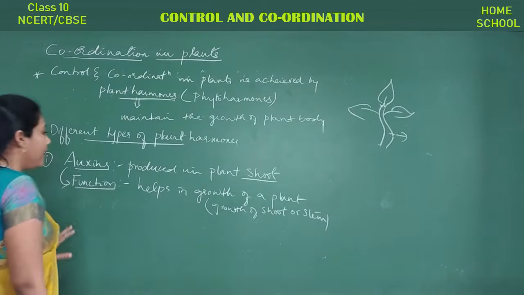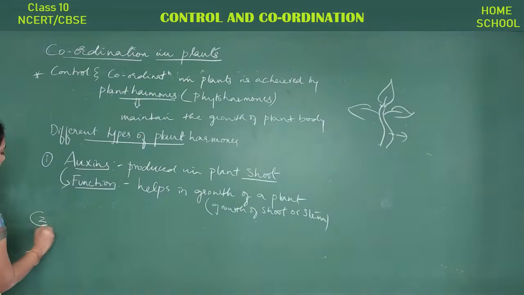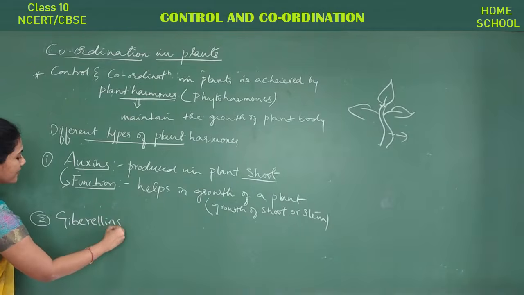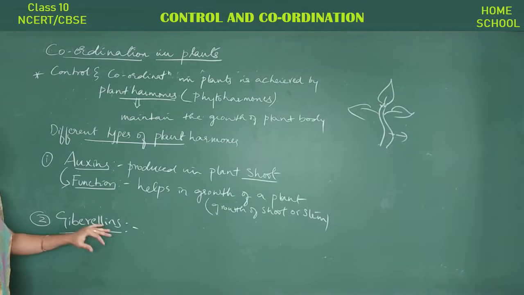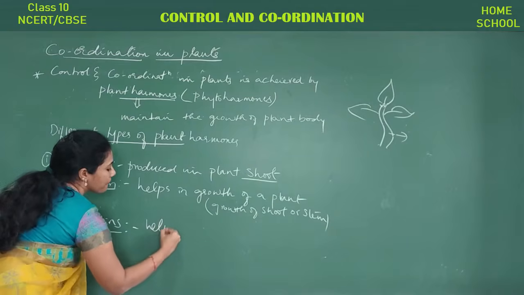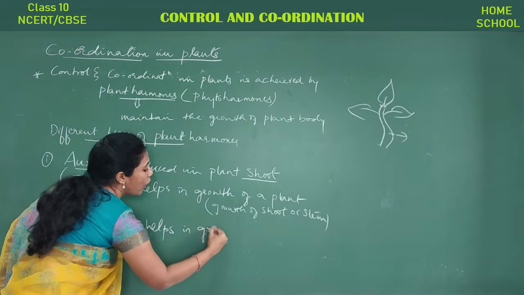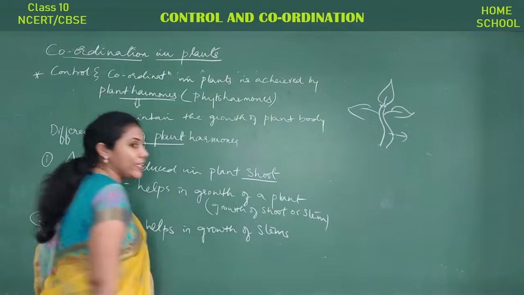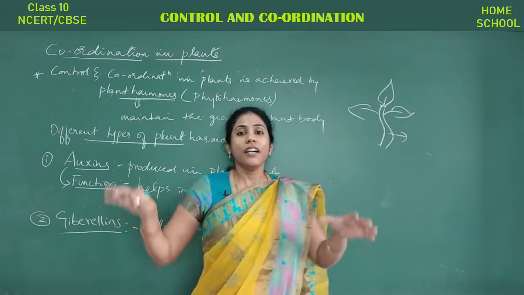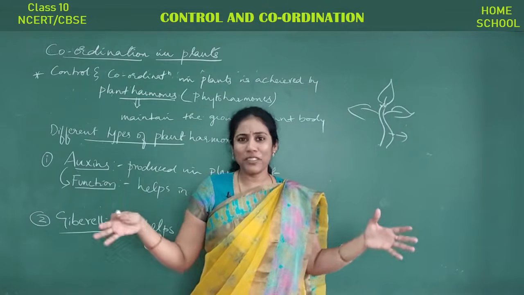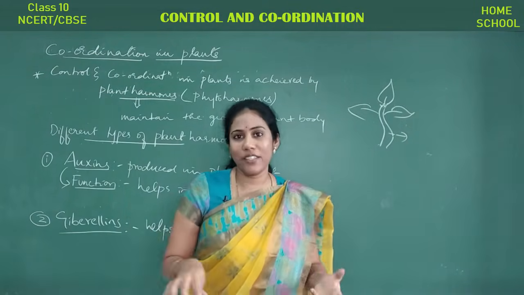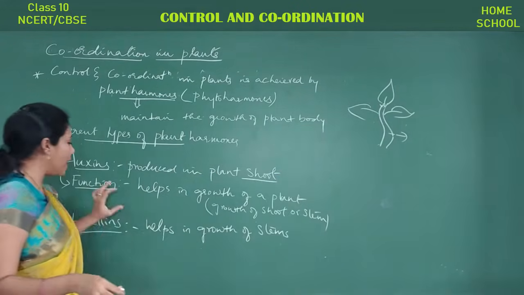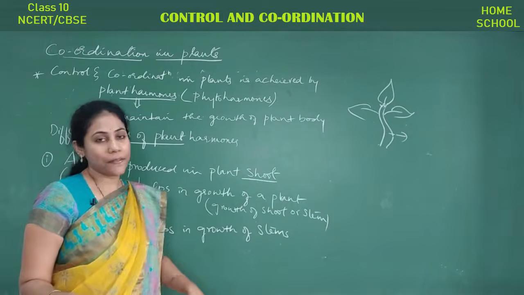And the next type of hormone is gibberellins. Gibberellins help in growth of the stem area. Whatever stems and branches are there, they also have to grow. Only then you say the plant is growing. Yes or no? So leaf has to grow, stem has to grow. So gibberellins are the hormones which help in the growth of stems.